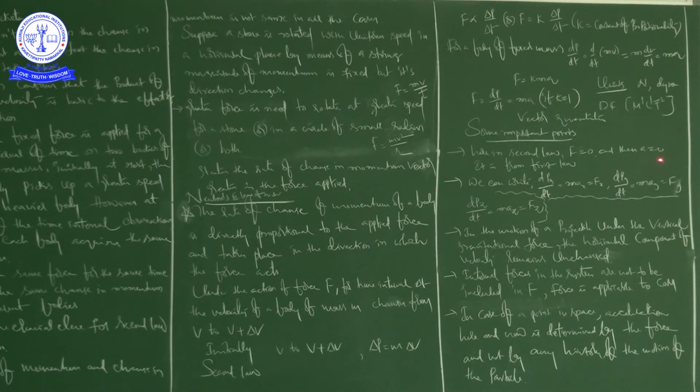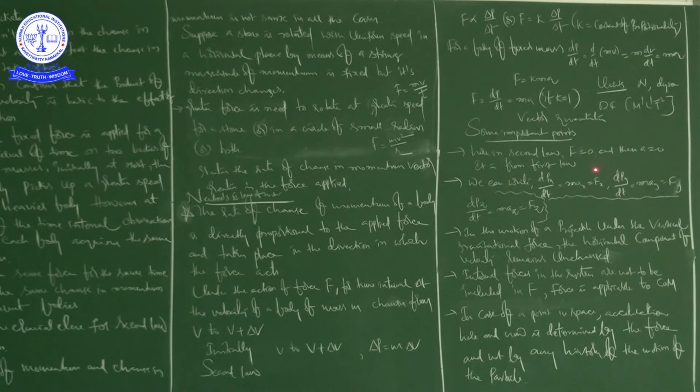Acceleration is also 0, no? So what Newton's first law is saying. In our last class we discussed Newton's first law of motion. What is Newton's first law of motion? Every body continues its state of rest or of uniform motion unless some external force is applied on it. So when F is equal to 0, automatically a is equal to 0. So it indicates the situation from Newton's first law of motion.